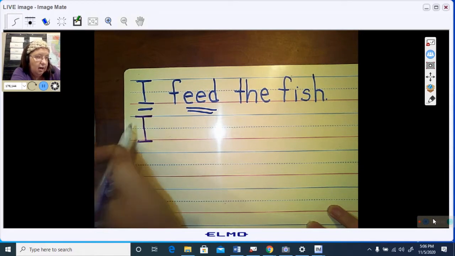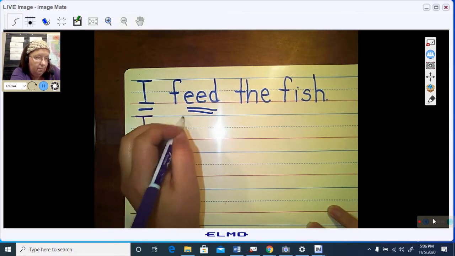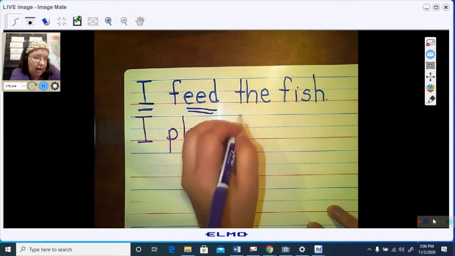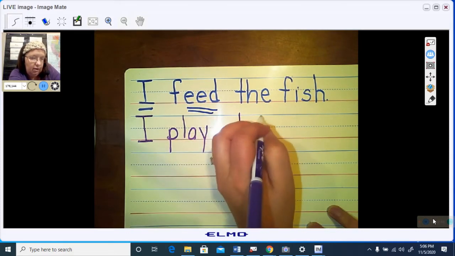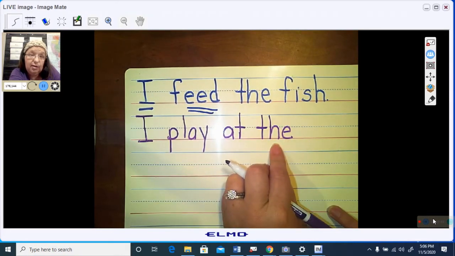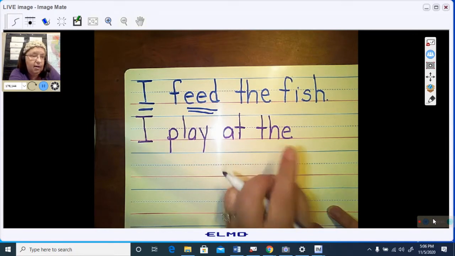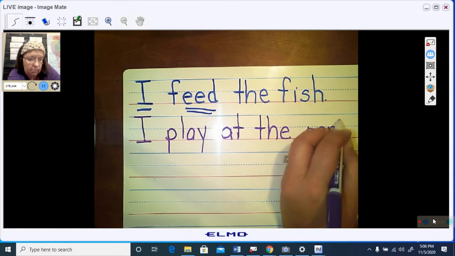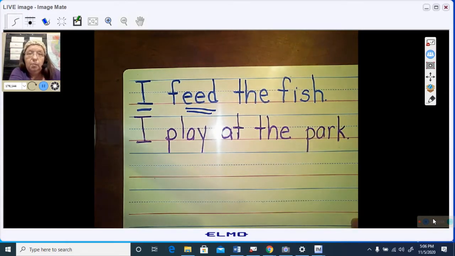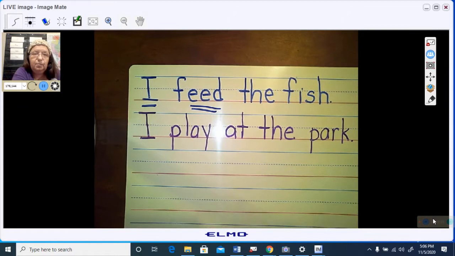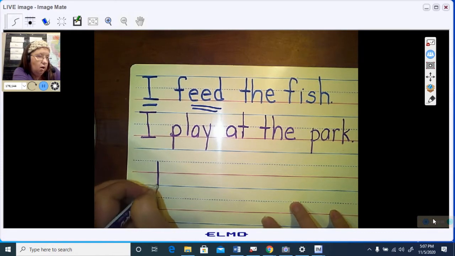I play at the park. Do you know that word? That's a sight word. The park. Now, what else are some things you might do? Maybe you pet the dog.